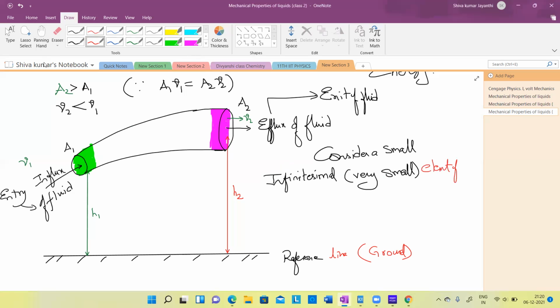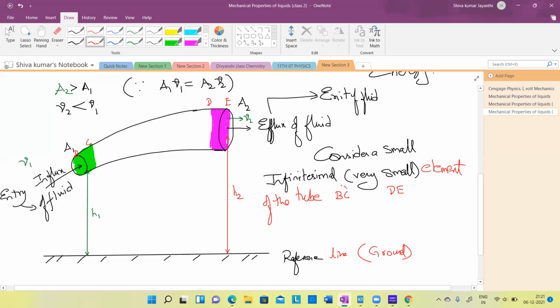of the tube. The element of the tube should have some alphabets, no? So I will call this BC, and I'll call this DE. See, a BC element, and there is another DE element.